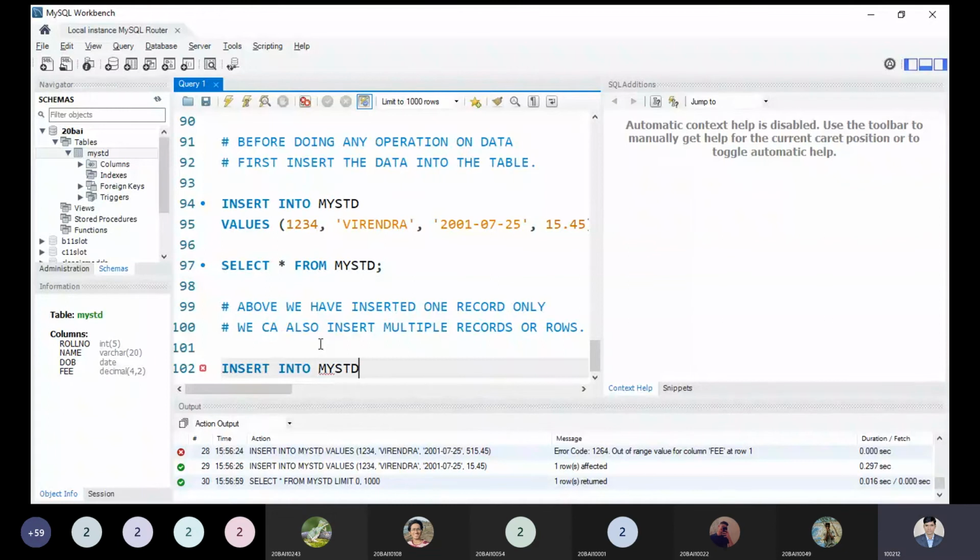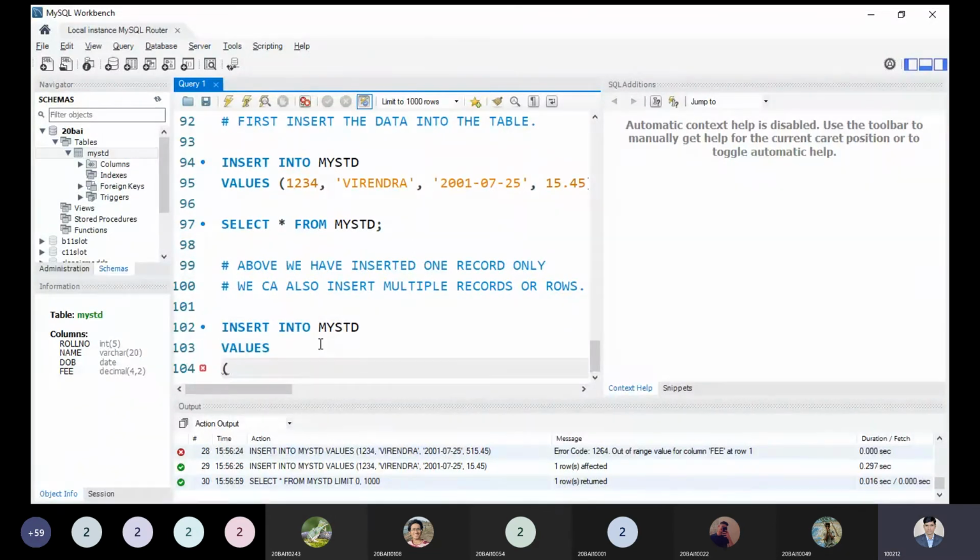We have to use insert into MySQL values. For your view, I'm just writing all the values over here. I'm writing any random roll number and a random name, a random date of birth, and the fees I'm taking very small. Put the semicolon here and write the same thing again.